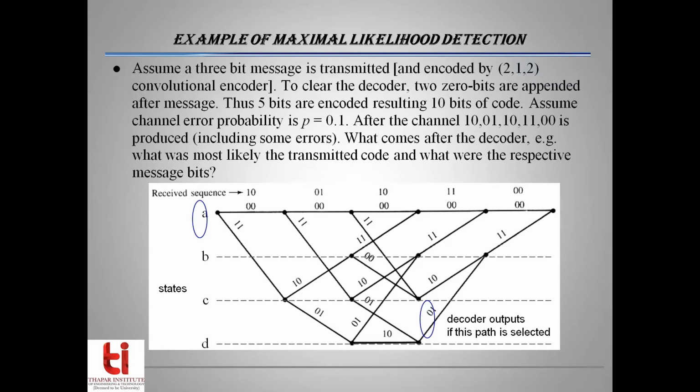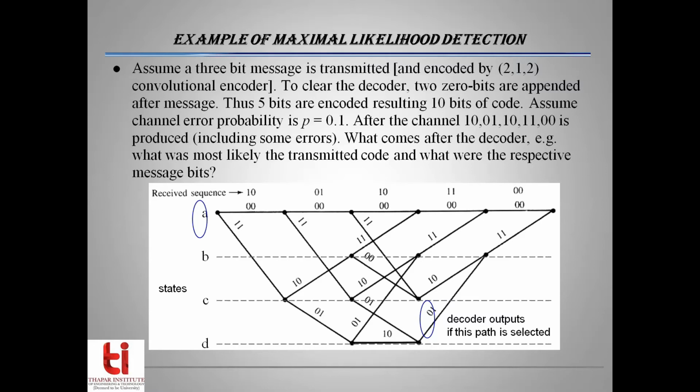Now, in this trellis diagram, there are two paths. One path diverges downwards from the parent node. If you see the node A, this corresponds to a 1, and another path which goes straight to the right-hand side of the graph corresponds to a 0. That same convention will be followed in all the nodes, and we will see what output is produced. Output has been written adjacent to every branch.